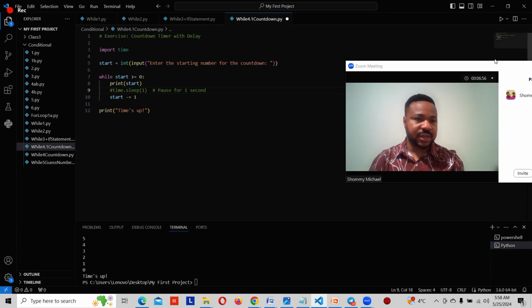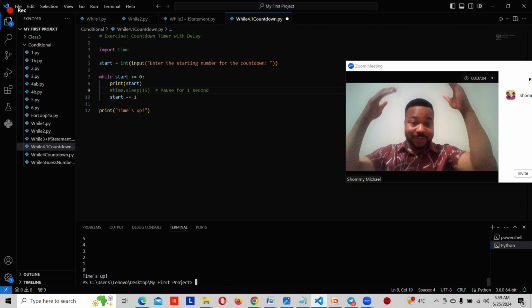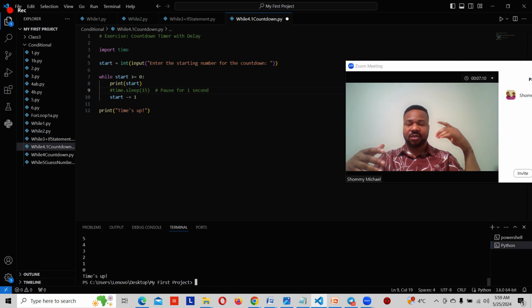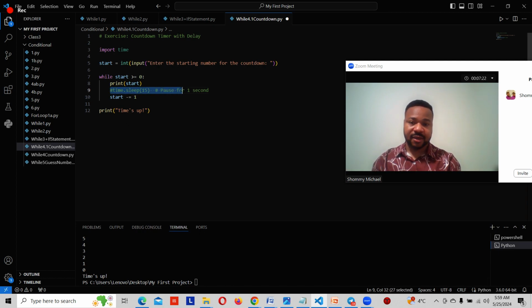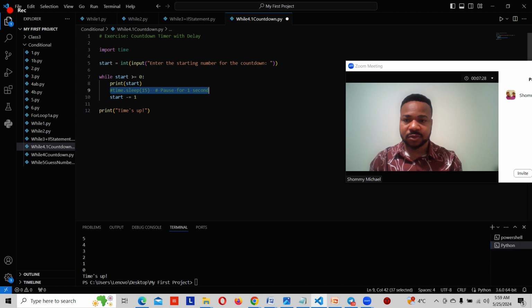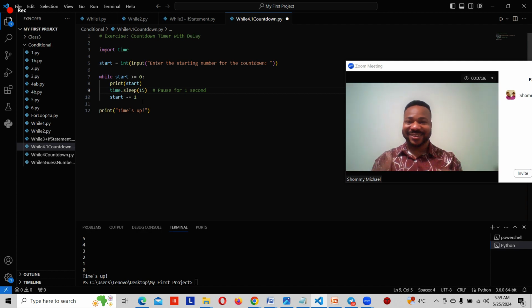So let's remove it like I said. Let's run the program again. We'll see the difference. So 5, enter. You see, it just runs the program and shows all the numbers. It just did the countdown. If you don't want to see it counting, maybe you want a countdown of 1 million numbers, you can just remove this code right here, and you're going to get a countdown of the 1 million numbers, any number you input as your variable. But it just looks so interesting to see it counting down.